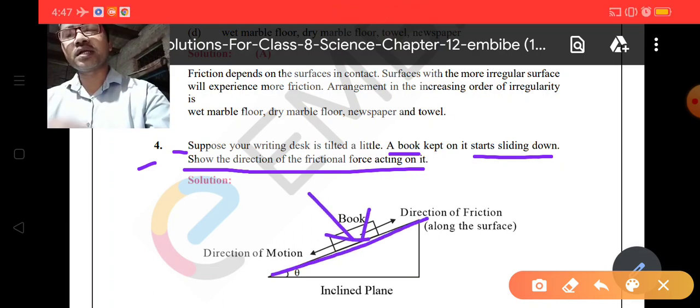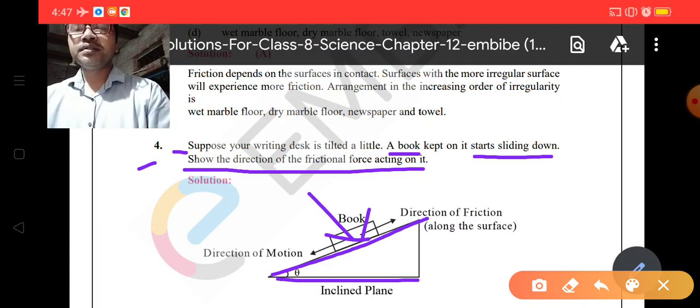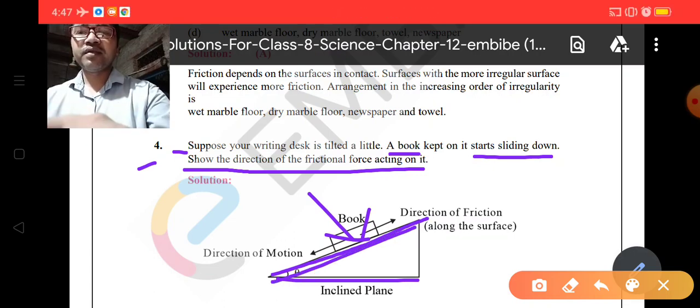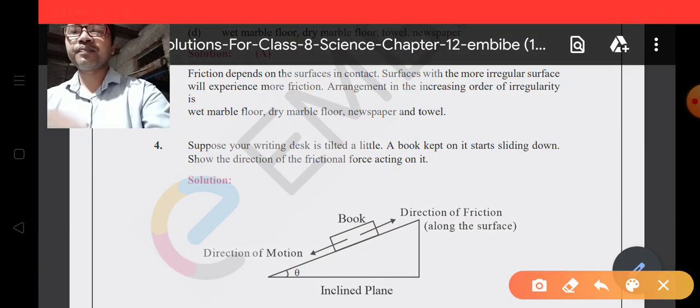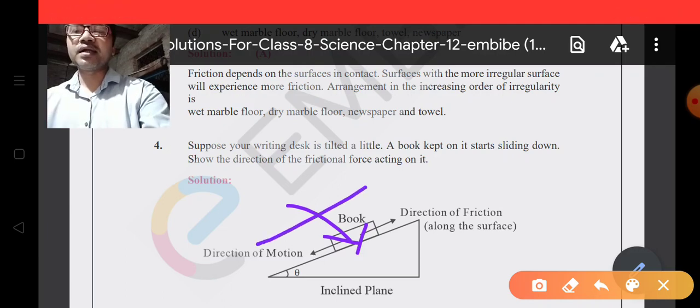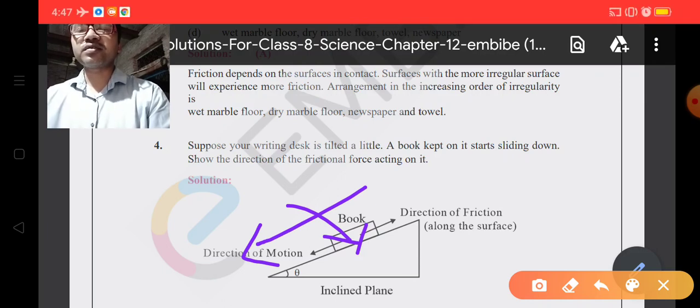Suppose it is tilted. These types of surfaces are known as inclined planes. If you place your book here and it slides down, what will be the direction of the frictional force?